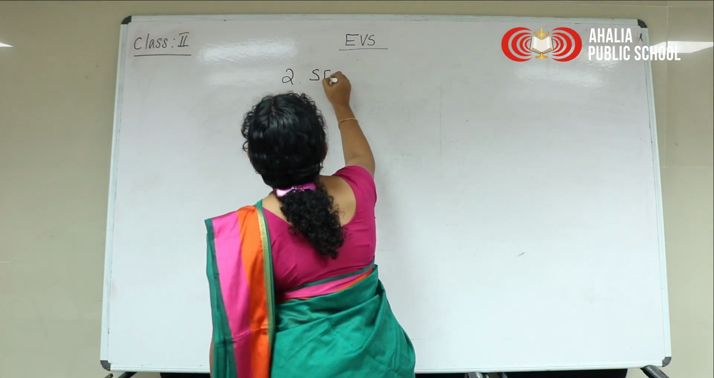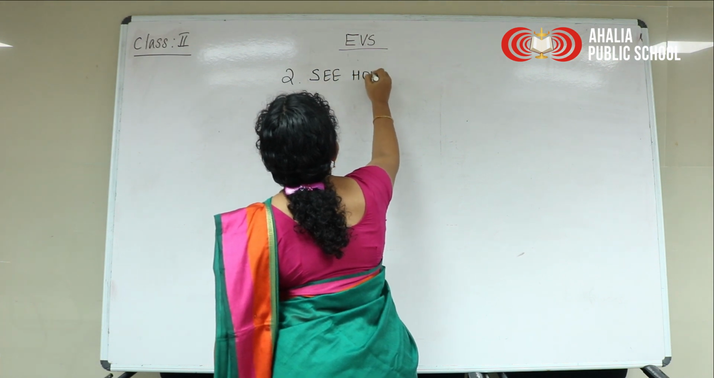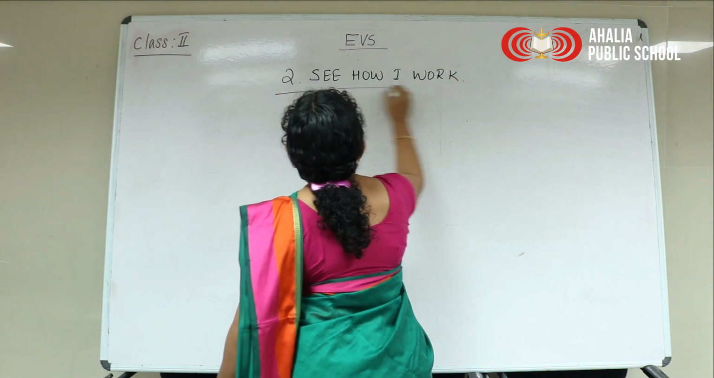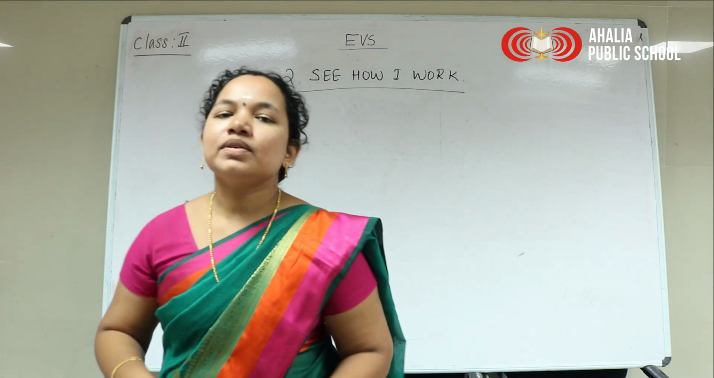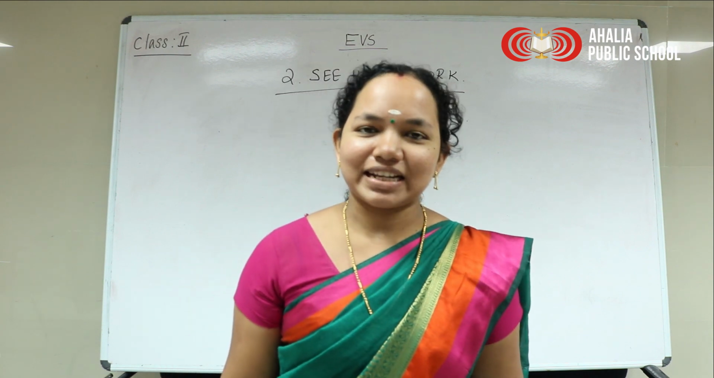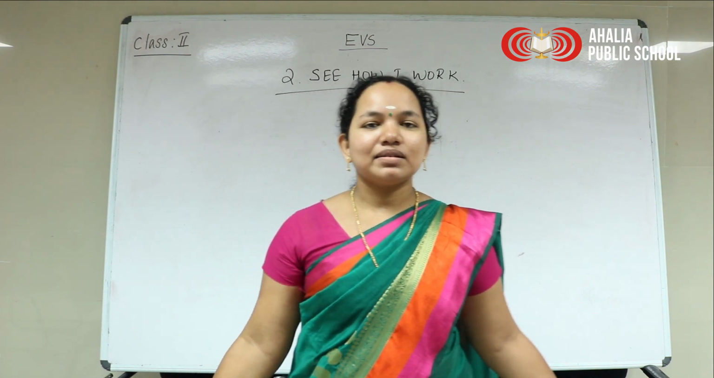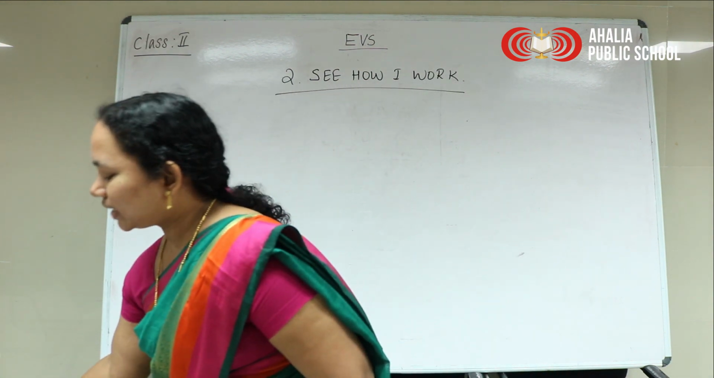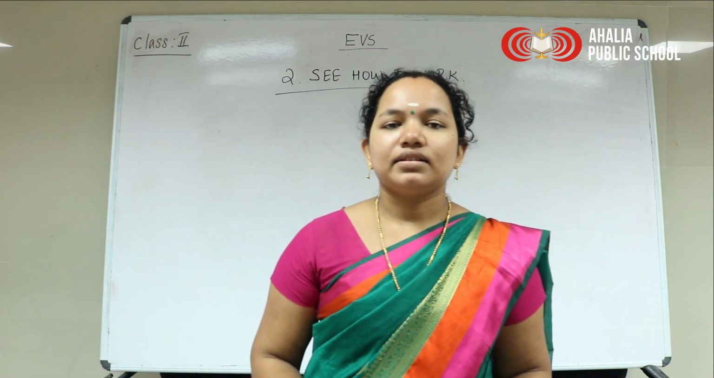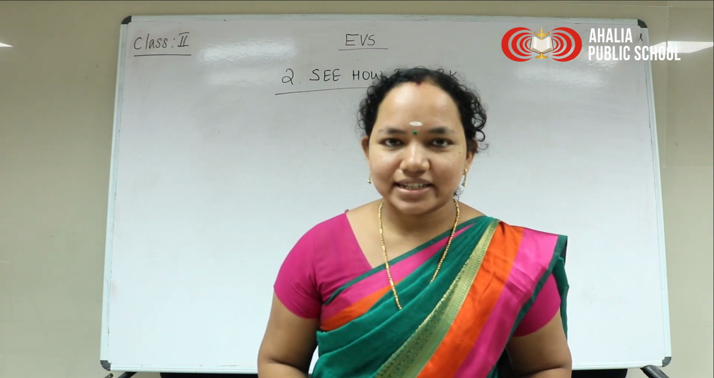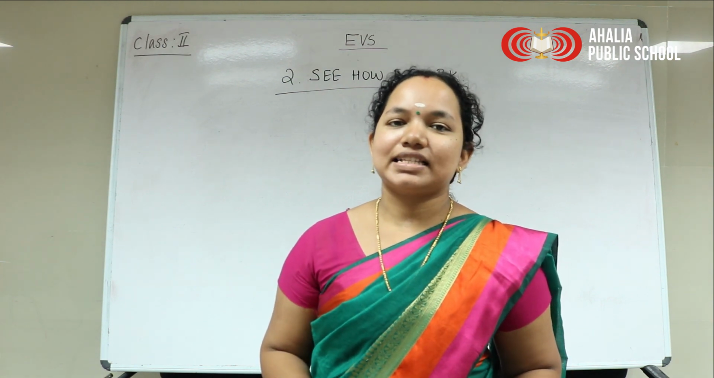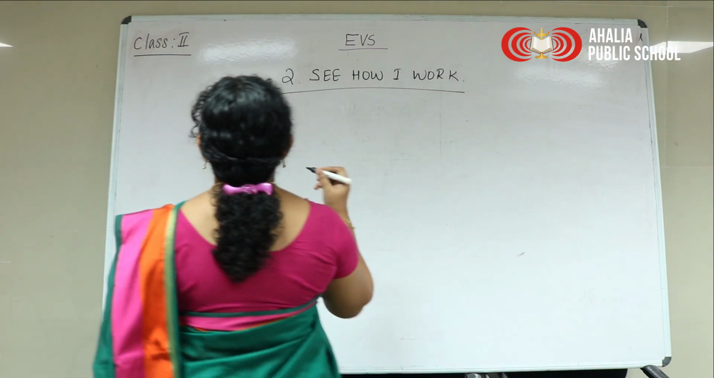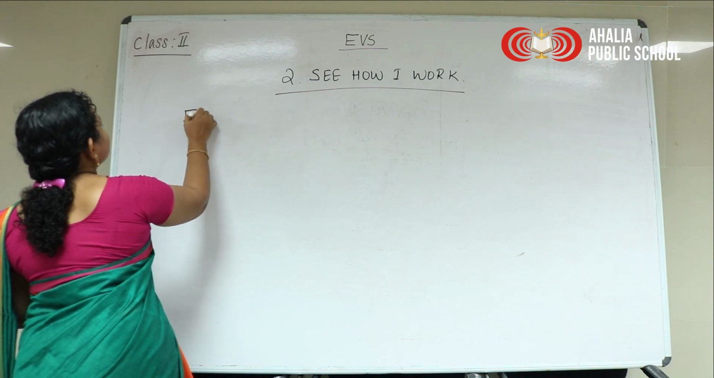See how I work. So, this chapter is also related to our body parts. We consist of two types of organs. One is external organs, another one is internal organs. First one is external organs.